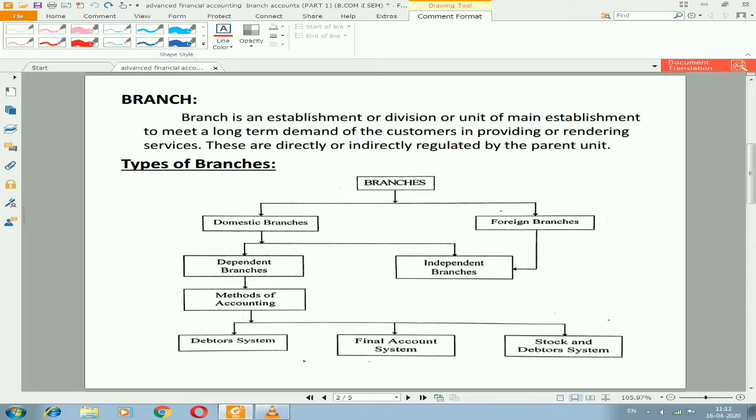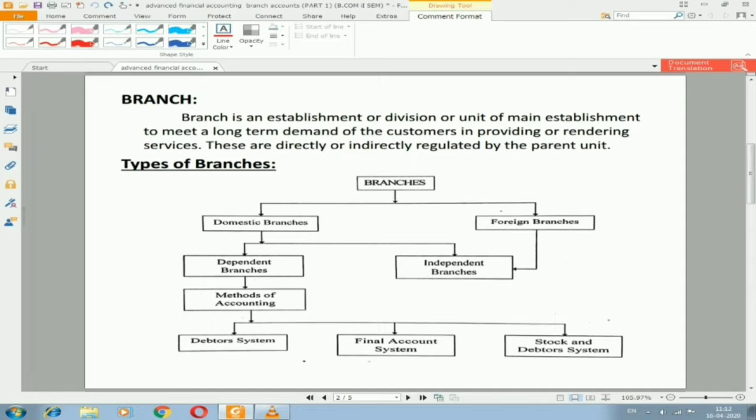If you talk about dependent branches, these are the branches which are under the control of the head office for its overall administration. I can say these branches may be fully controlled or partly controlled. And independent branches are the branches which do not depend on the head office for goods as well as for cash requirements. These branches maintain a complete set of books of accounts separately from the head office.